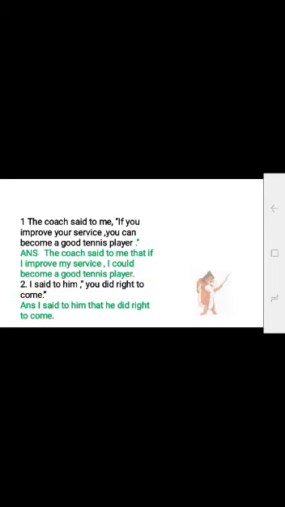The coach said to me, "If you improve your service, you can become a good tennis player." The coach said to me that if I improved my service, I could become a good tennis player. I said to him, "You did right to come." I said to him that he did right to come.